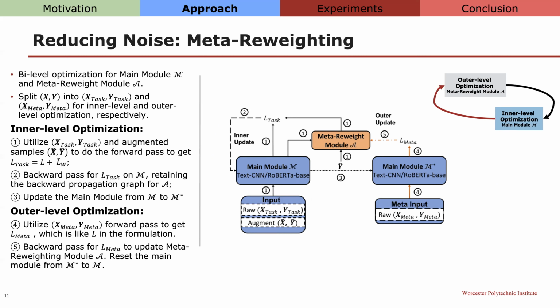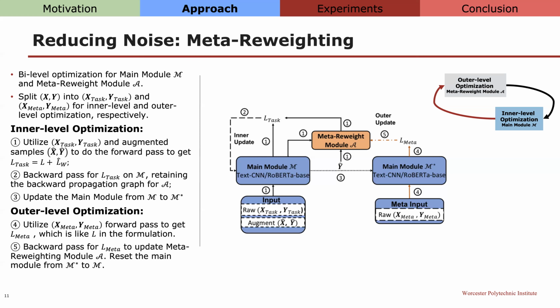To keep the connections between the main module and the meta module, we will return the backward propagation graph and gradients for the Meta-Reweighting module. This can help us to do the approximation. If we didn't do that, we somehow need the higher level gradients to update the meta module. Thirdly, we update the main module from M to M star.